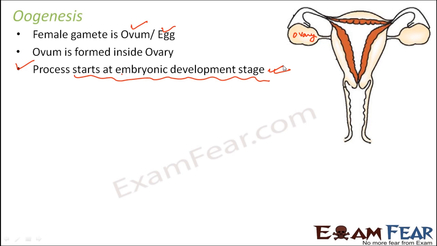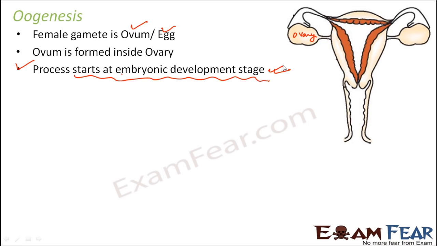So in case of guys, it starts at puberty. Before that, it never happens. But in case of girls, the process starts at an embryonic development stage when the embryo is still developing inside the mother's womb. But after that, when it is already born, then it goes into a pause mode. It remains in that pause mode until the girl reaches her adolescence, and after that it continues further. So it restarts once the girl reaches her puberty.